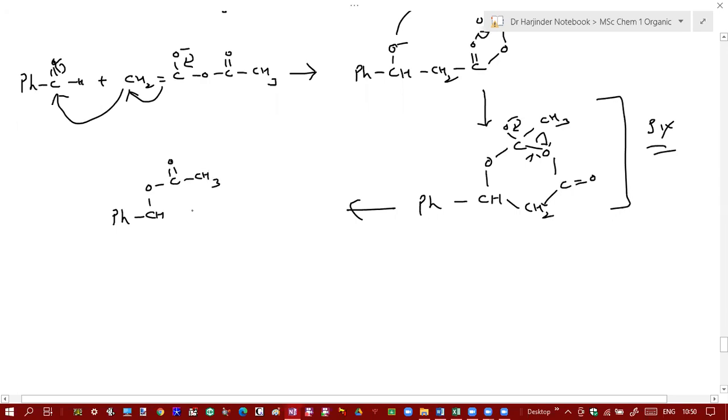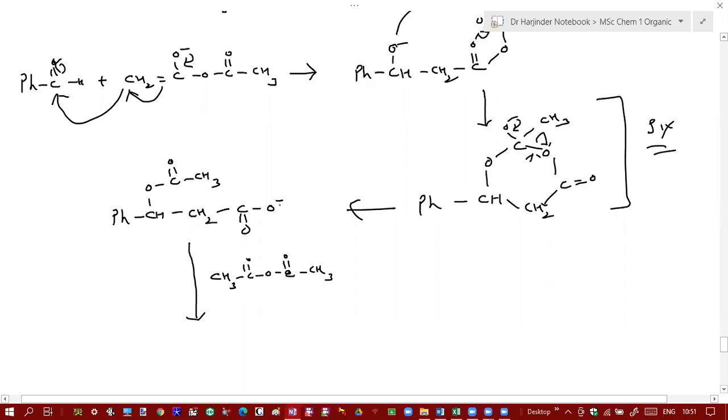Here it will become CH2 C double bond O negative. Okay. Then it again reacts with acid anhydride. So when it again reacts with acid anhydride, what will be the product?